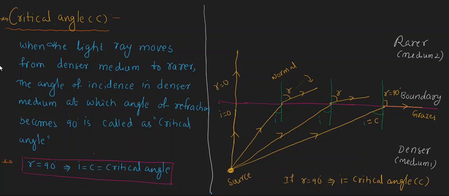Critical angle is the angle of incidence in the denser medium at which the angle of refraction becomes 90 degrees. At what angle of incidence the angle of refraction becomes 90 degrees, that angle of incidence is called the critical angle.